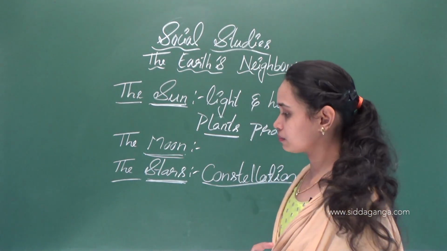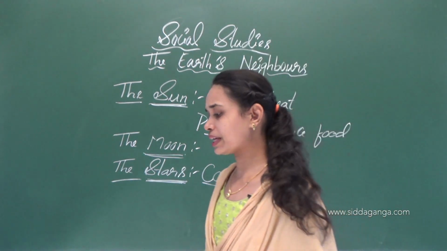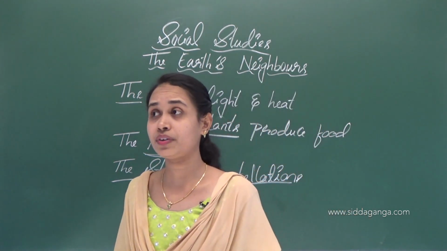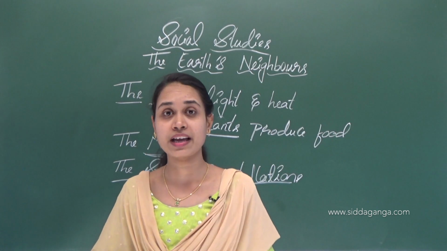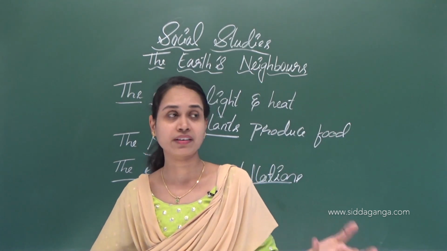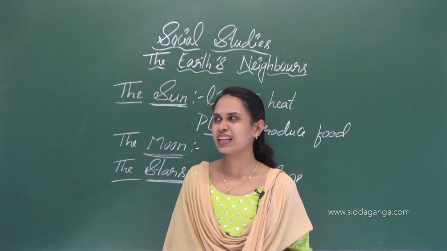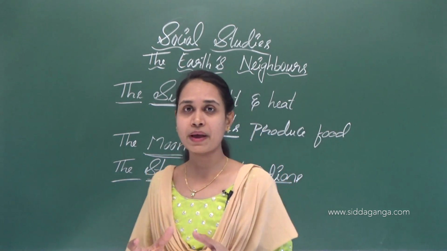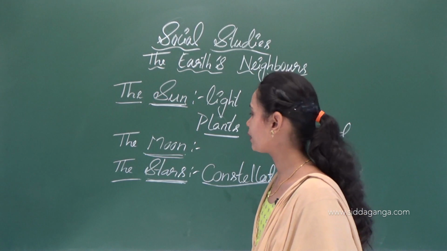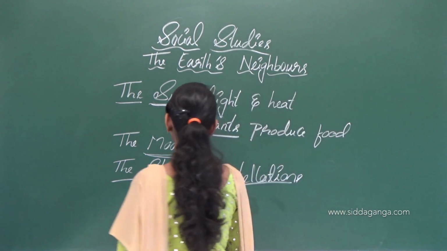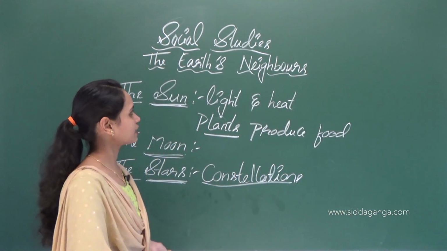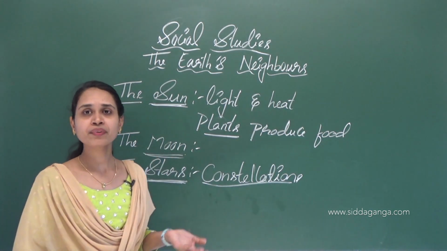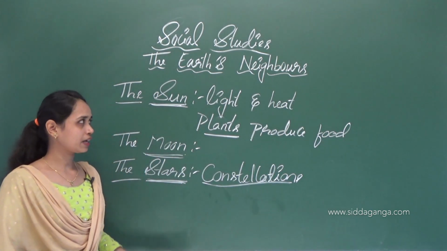We can see the horse in the sky, isn't it? Stars make patterns, and we can also see many other things in them. They are all neighbors of the earth. The sun, moon and stars are called the neighbors of the earth.